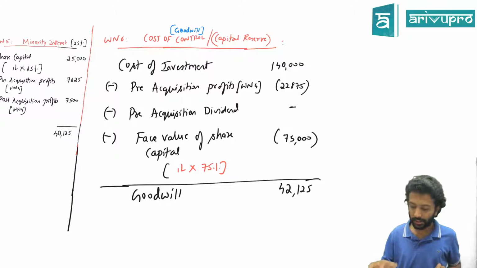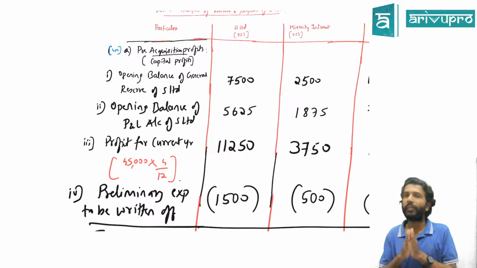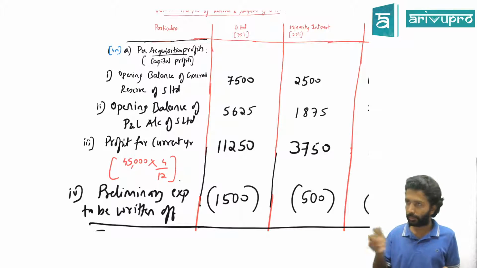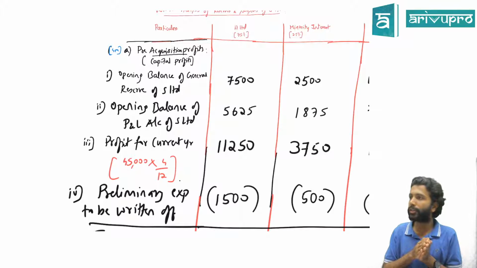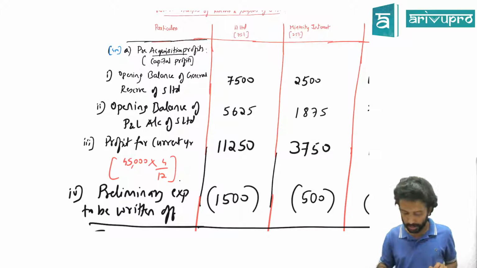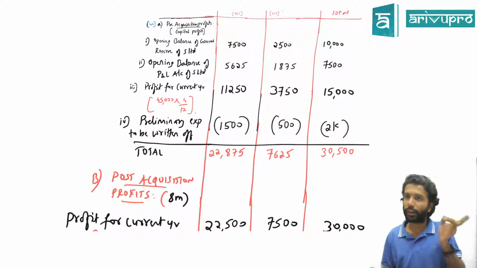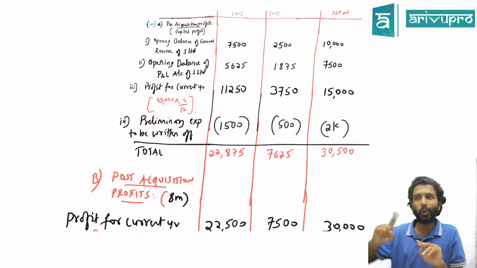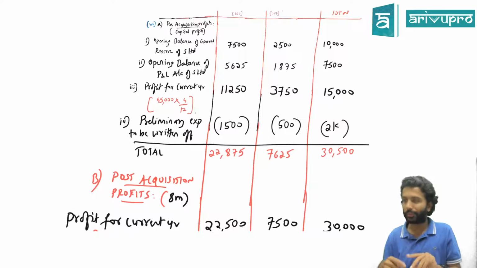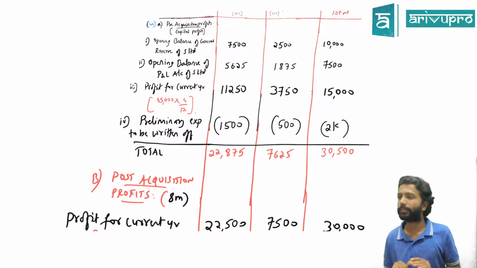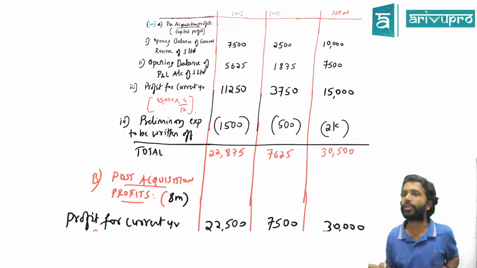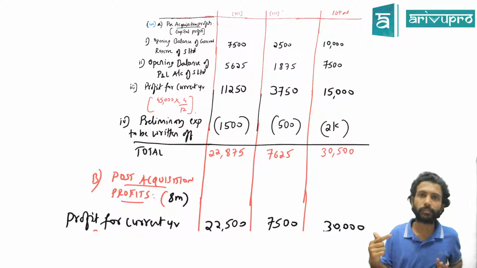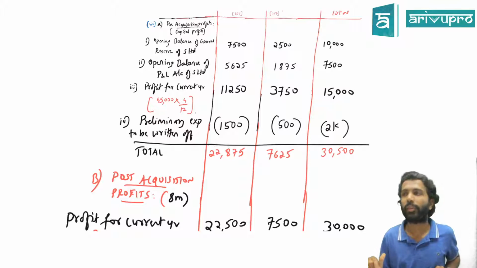And this is the reason why we had to split the profit between pre and post. Because pre-acquisition profit has to be reduced from cost of the investment. Post-acquisition means it is your regular profit. Regular profit will be transferred to P&L account. Because of this, we had to split the profit as pre and post. Otherwise, we could have done it as one collation. Hope that is also okay for you. Why pre and post? Little bit at least is okay.